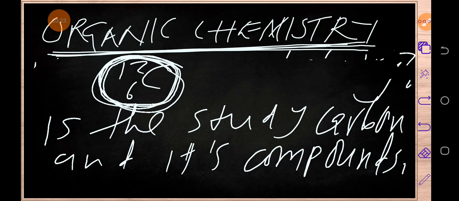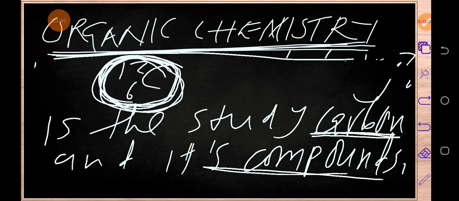So the study of this carbon and its compounds, the compounds which are formed as a result of the reaction of carbon and other elements, those compounds which will be formed are the ones which are referred to as organic compounds. So when we talk of organic chemistry, we are just talking about the study of what? Carbon and the compounds which will be formed after carbon is reacted with other elements. Okay, I hope you are getting the points. So that is organic chemistry.